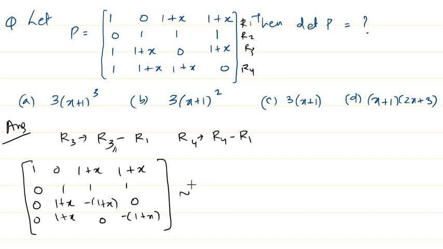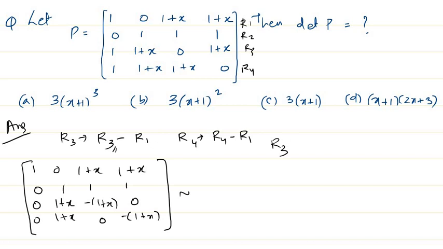Again apply some row operations. One interesting fact I should tell you is that we can mix our column operations and row operations here.